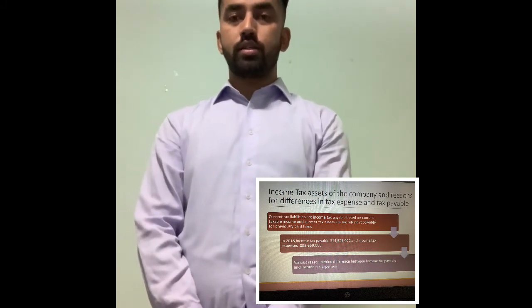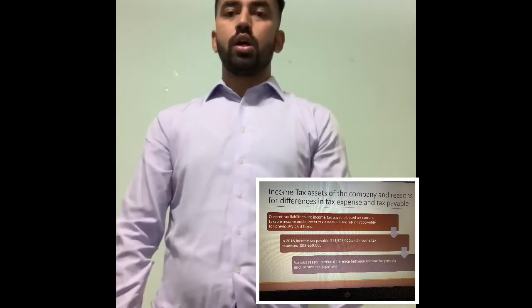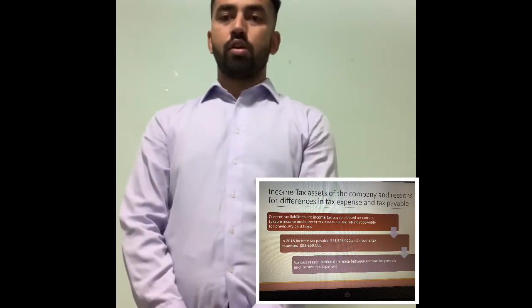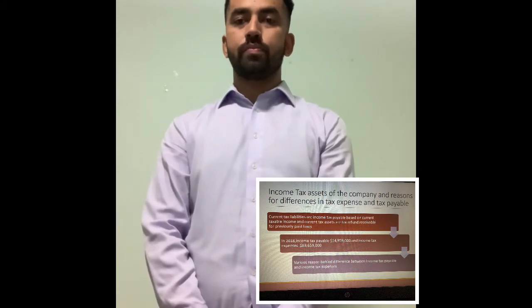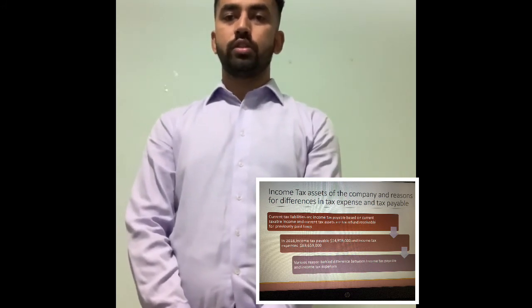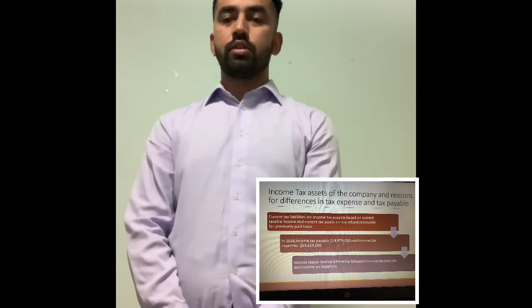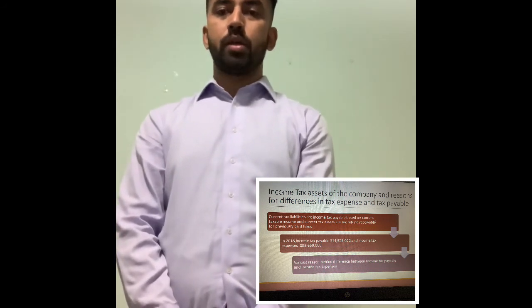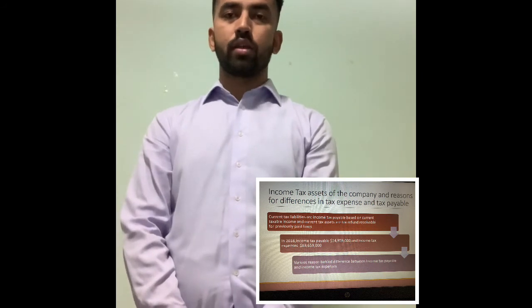In 2018, income tax payable amounted to 14,959,000 and income tax expenses amounted to 83,659,000. There are various reasons behind the difference between income tax payable and income tax expenses. So next, move to the next slide.